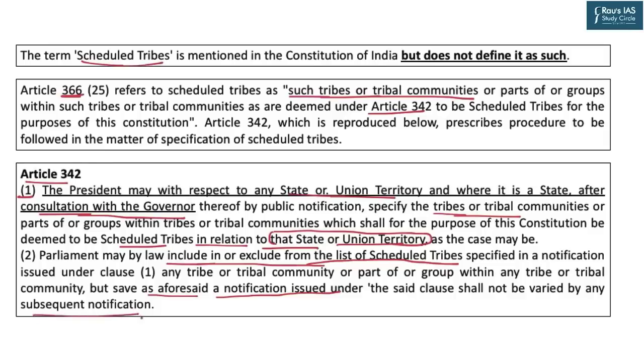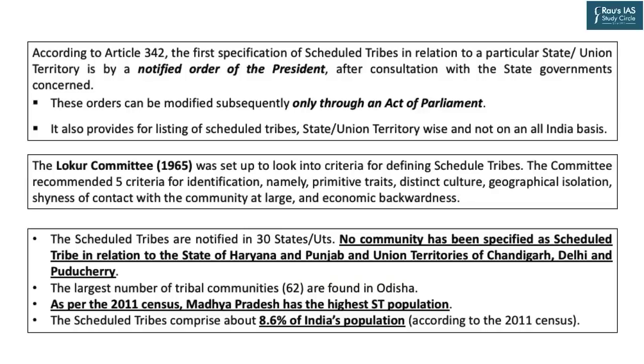The language is very convoluted, but what it means is this. Scheduled tribes are notified by order of the President, and they are notified for a particular state or union territory. In case of a state, the Governor's consultation has to be done. Once the notification is out, it can be modified only through an Act of Parliament.